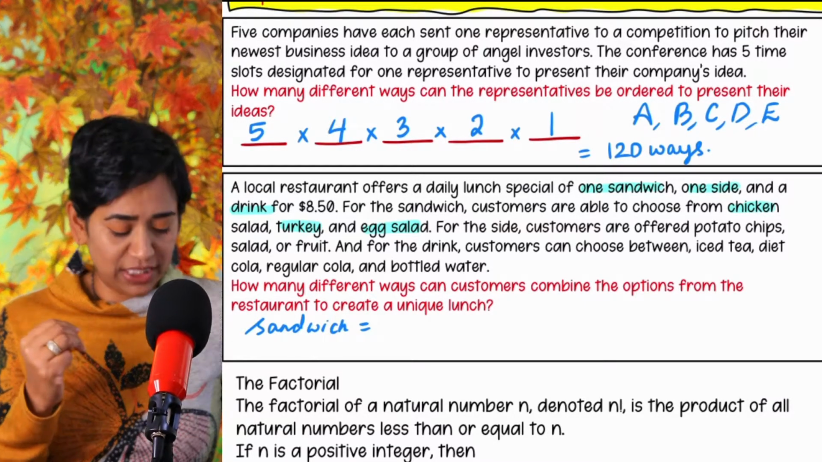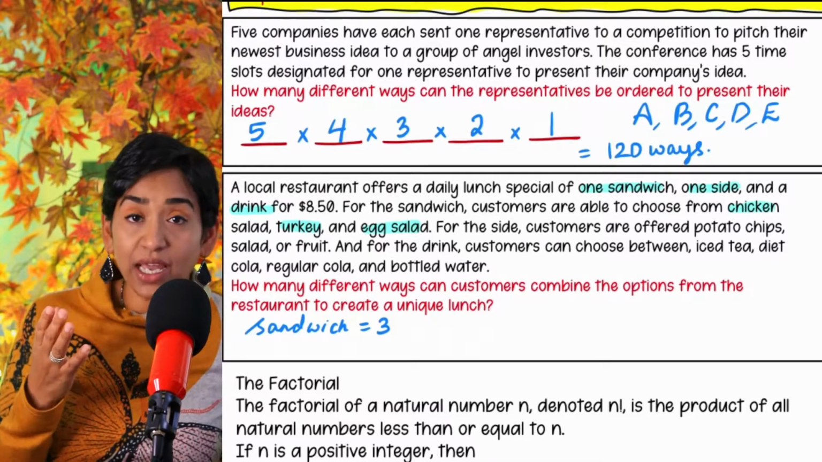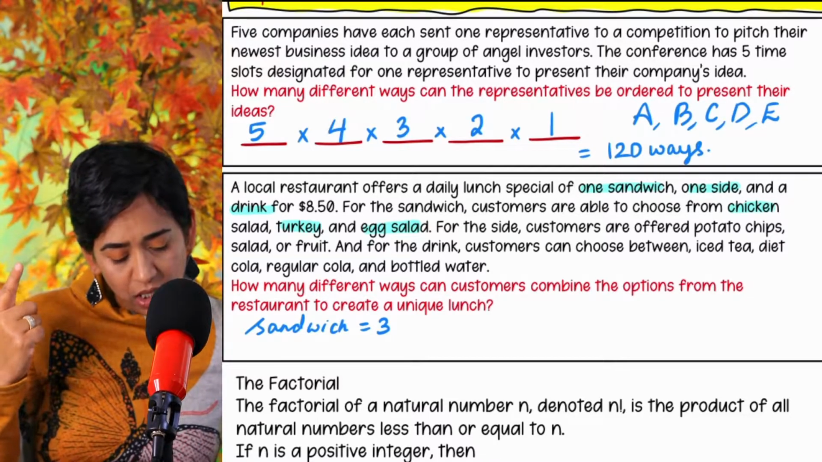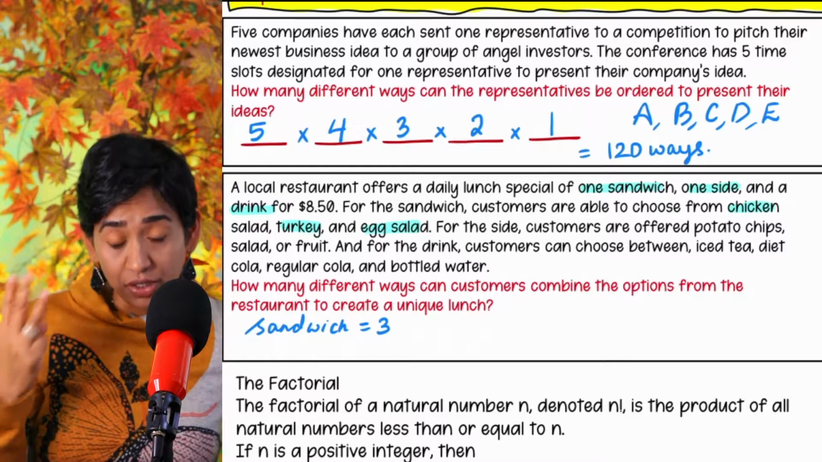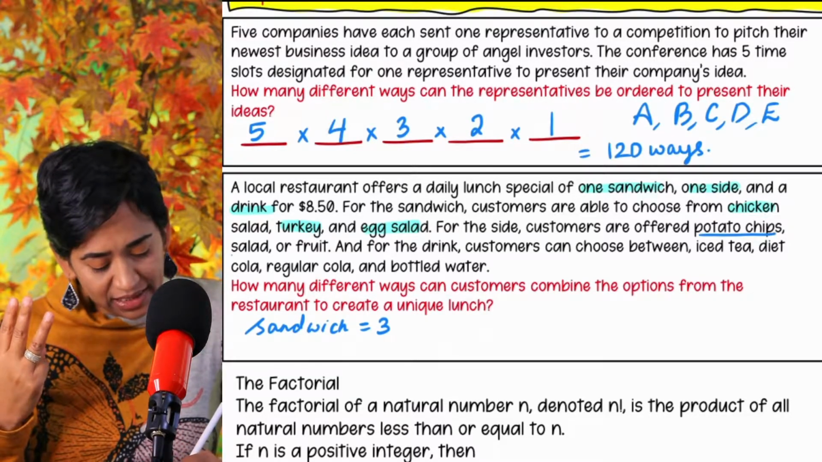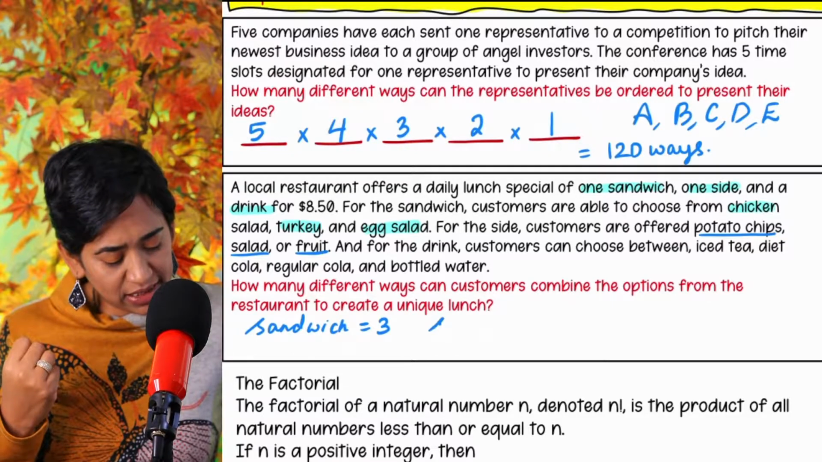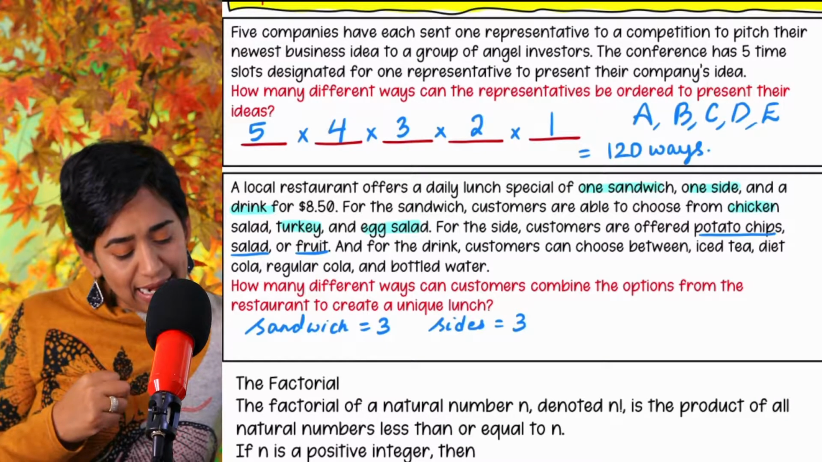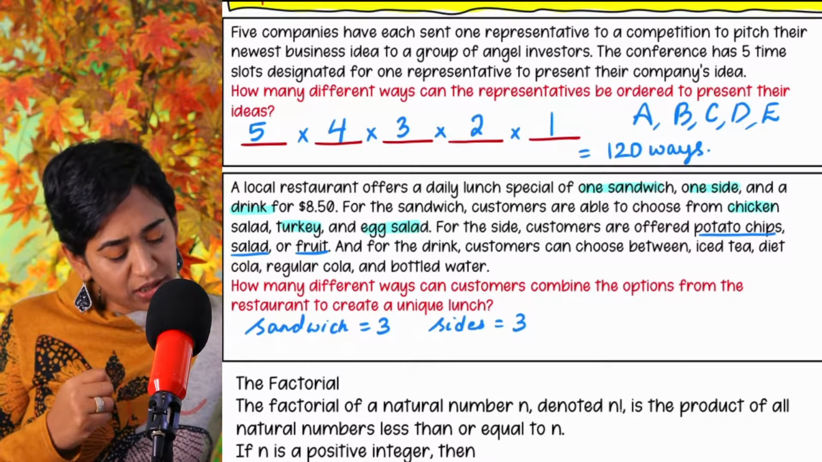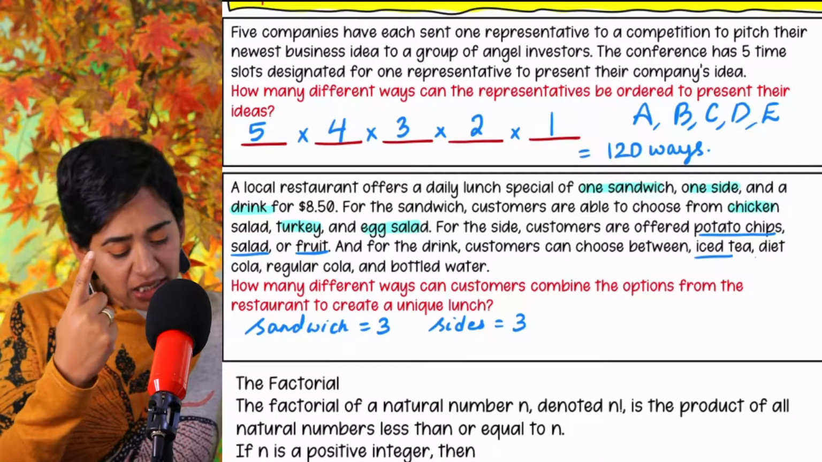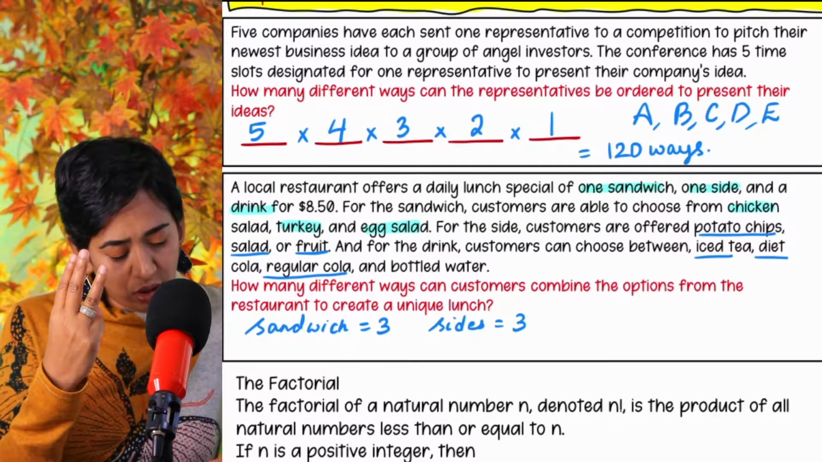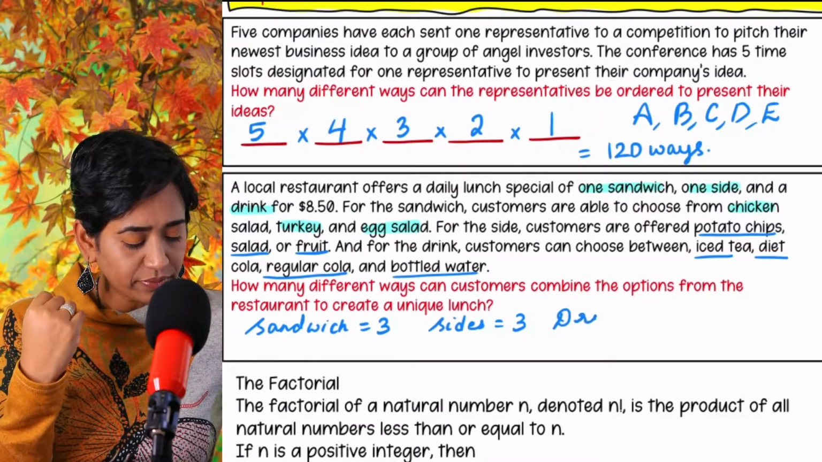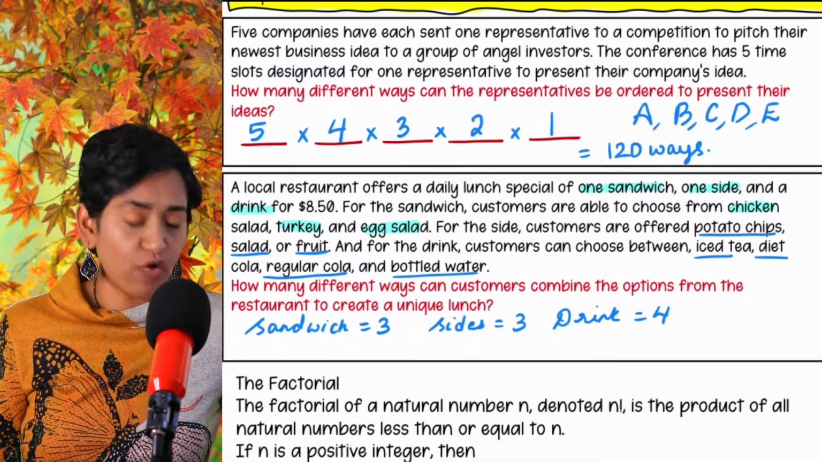I have three options. For the sides, let me see how many options the customer has. They have potato chips, salad, or fruit. So I have three options: potato chips, salad, or fruit. For the sides, I'm just going to say sides. I have three options. Fair enough. Now for the drink, the customer has iced tea, Diet Coke, regular Coke, and bottled water. So for the drink, the customer has four options.